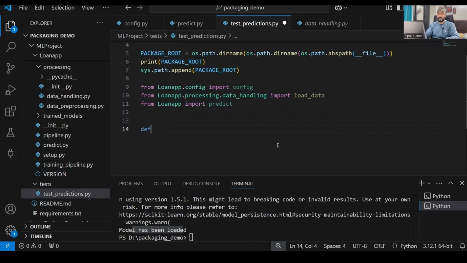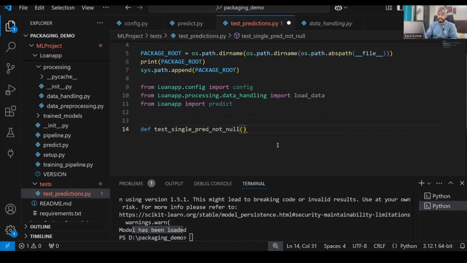So for that, we'll create a function, def, let's say test single prediction not null. Okay, and here I have to give the predictions, or you can say a single prediction.